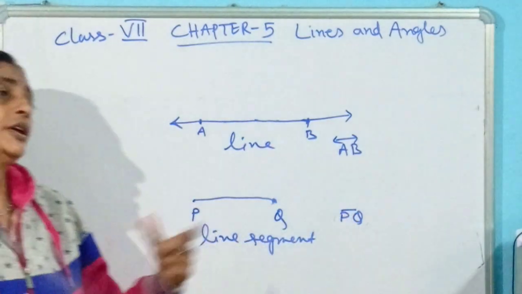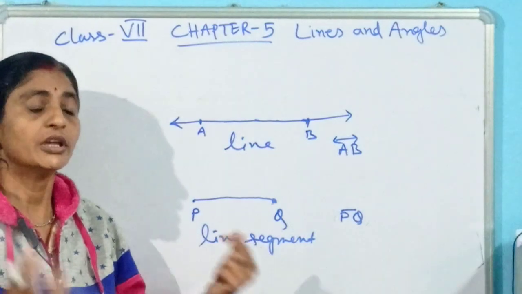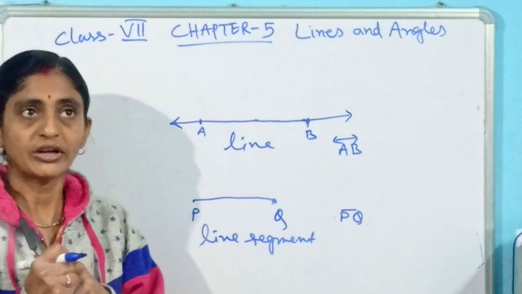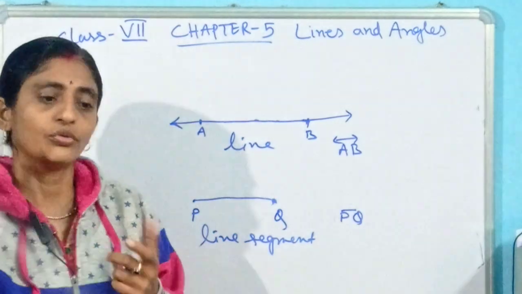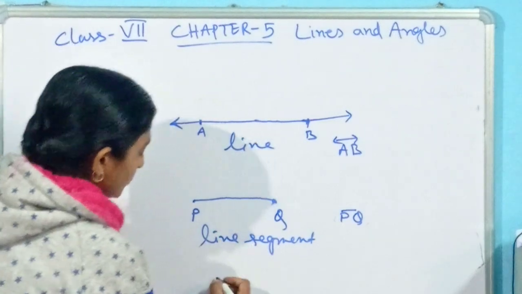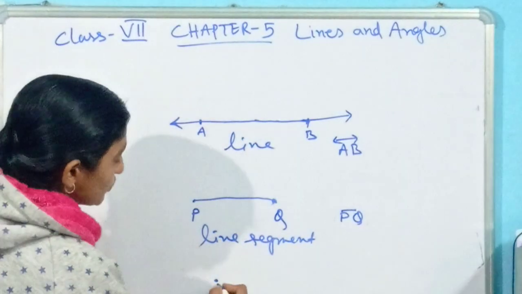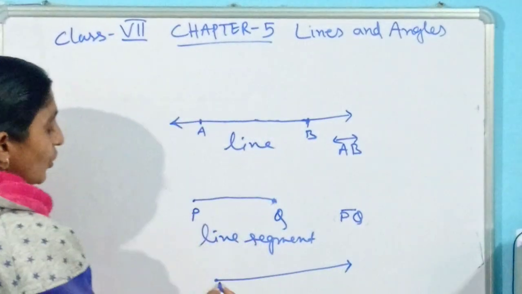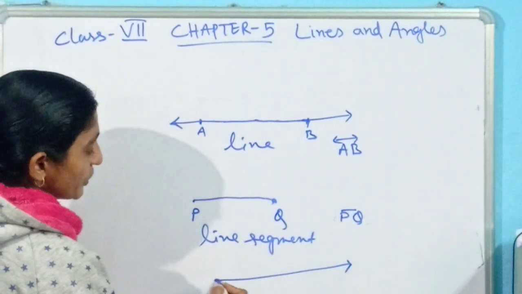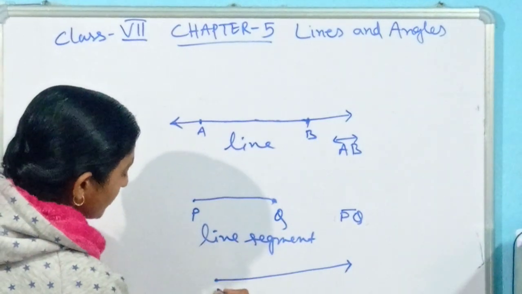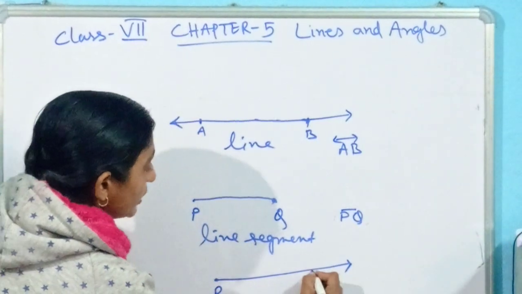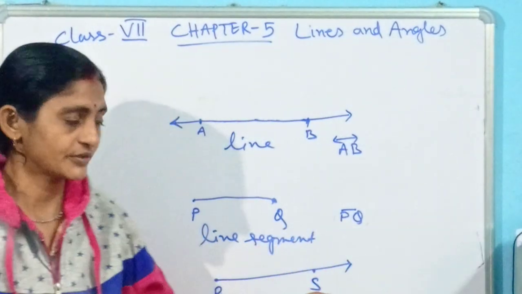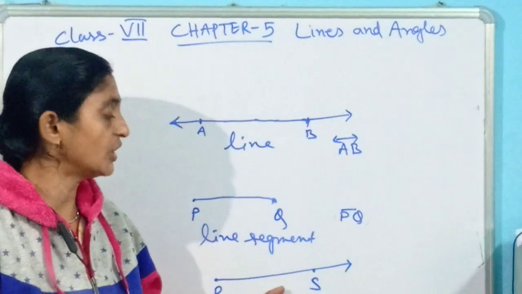Now, it has a fixed length. Then what will happen if it has one end or starting point, but it can be extended to one side? Suppose one line has originated from this point and it is extended to this side. Let me name this point R, and any point on that line S. And it is extended towards S. So what will it be called? It will be called a ray.